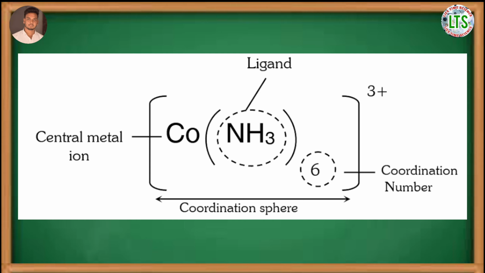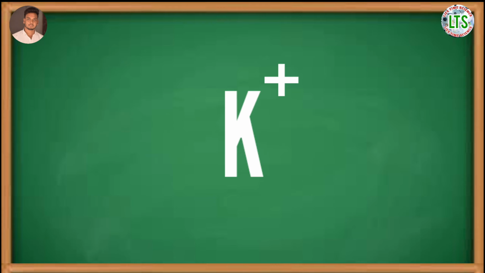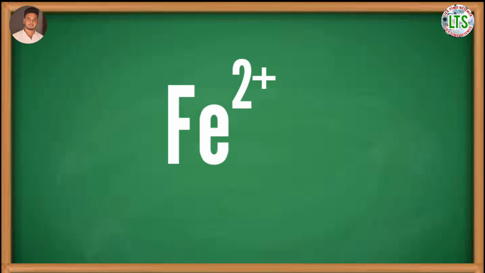The species which are present outside the square bracket or coordination sphere are ionizable. For example, in potassium ferrocyanide, K4[Fe(CN)6], we get the test for K+ ion, but we do not get the test for Fe2+ ion.